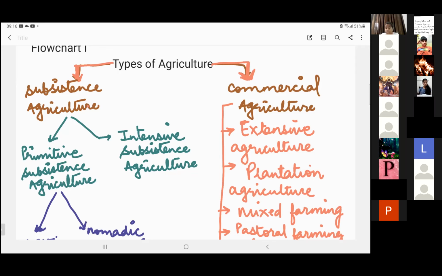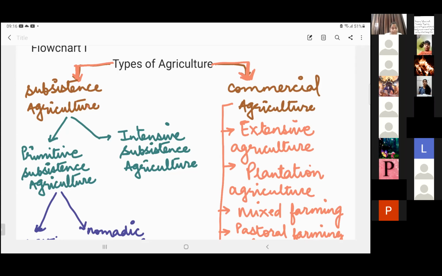Very good. See, whatever modern machineries we have, we use them because they were part of the technology which was introduced, right? And these modern methods of cultivation brought a kind of revolution in the agricultural sector, right?